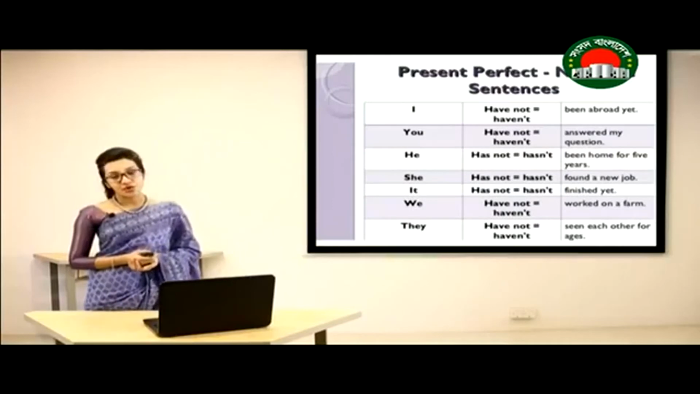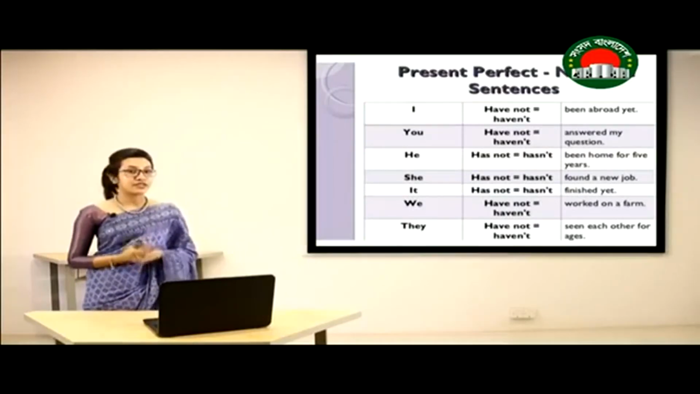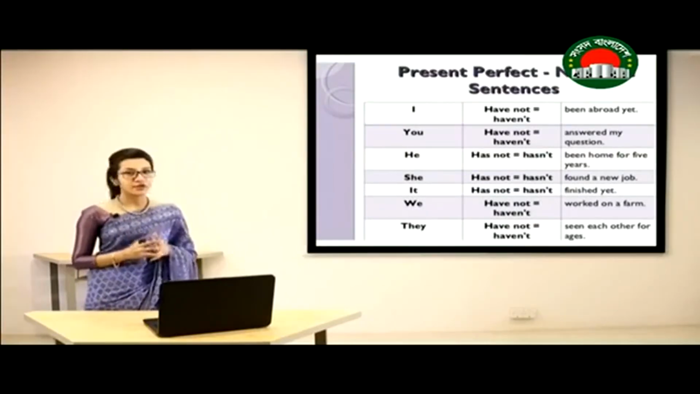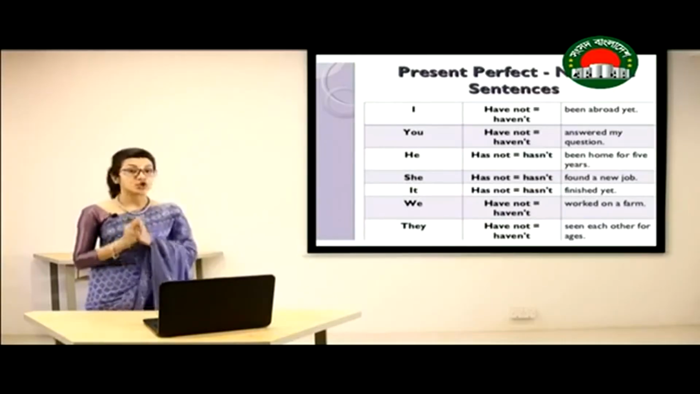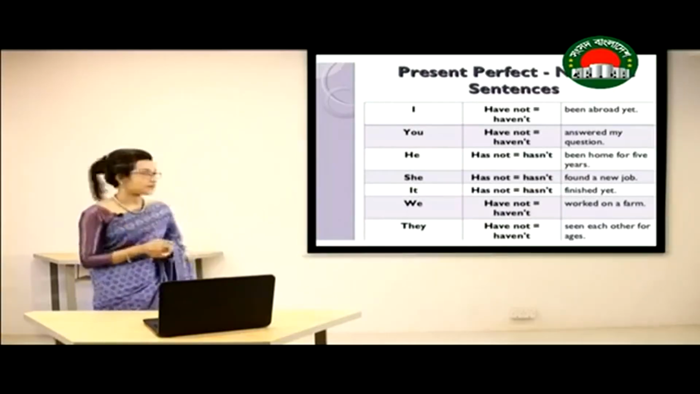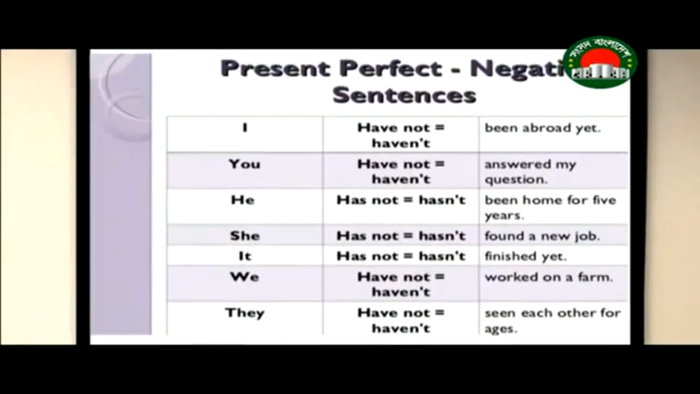Now the negative structure. The negative structure of present perfect tense is quite similar to affirmative sentence. Since it is negative, we are just going to add not after have or has. For example, I haven't been abroad yet. You haven't answered my question. He hasn't been home for 5 years. She hasn't found a new job.